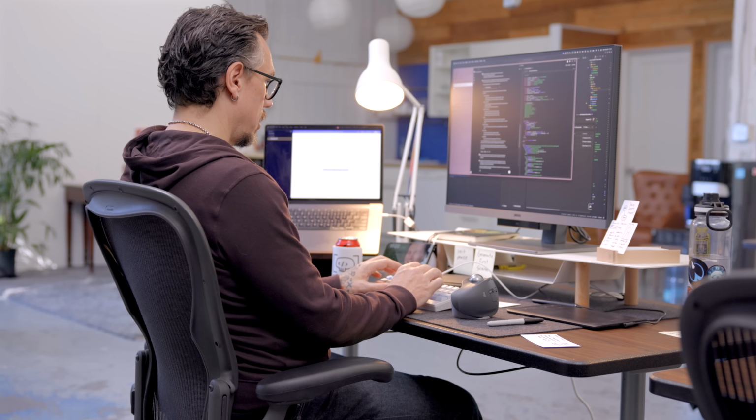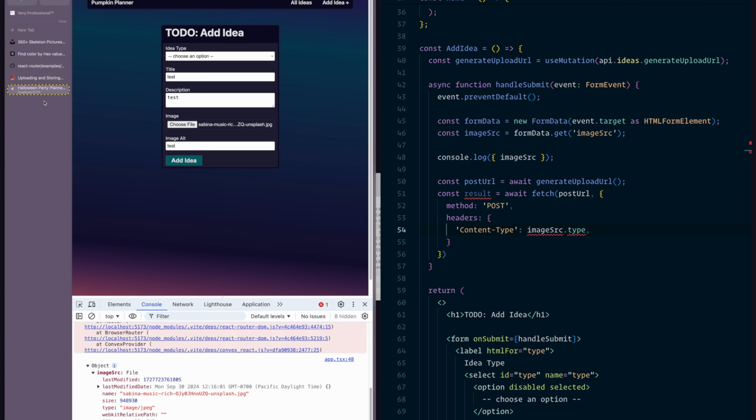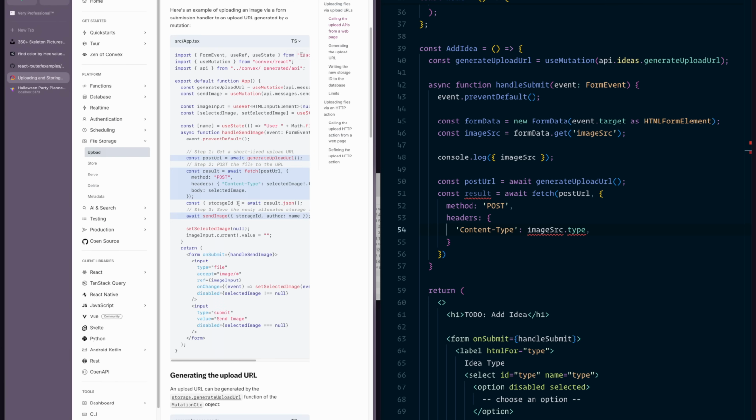How's it going? I decided this time I was going to start off by trying to get it styled to a point that I was happy with. I'm following the tutorial here on how to do the file storage. This one they're using useState, so I'm going to see if I can do it straight out of the form event, or the form data event.